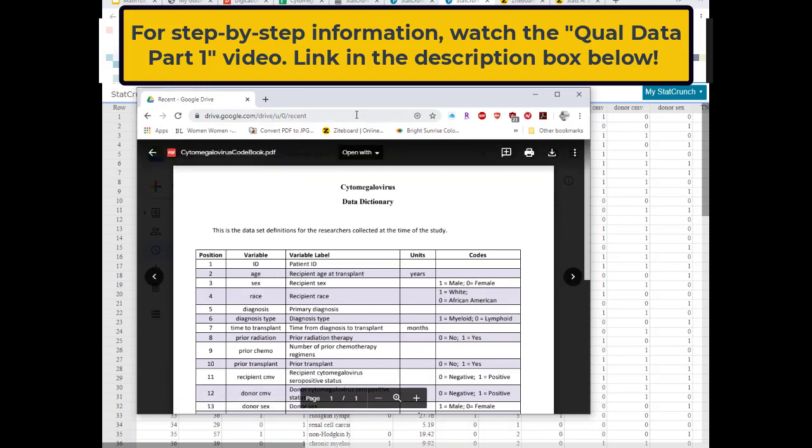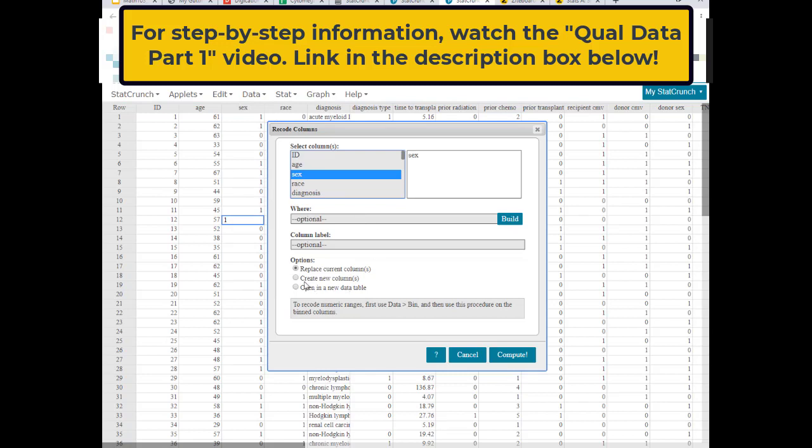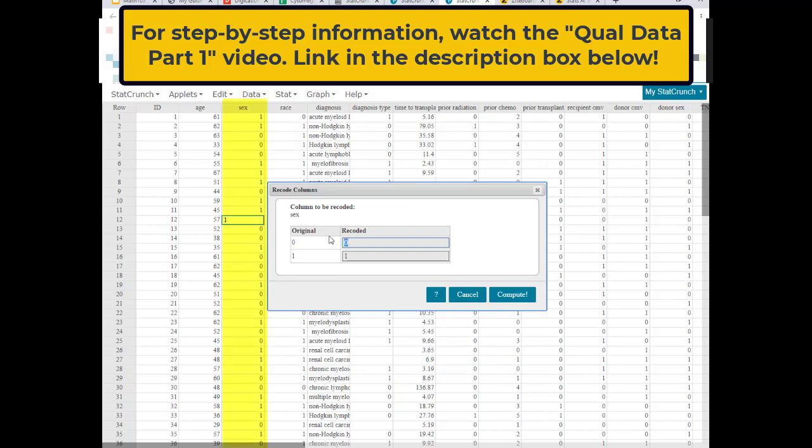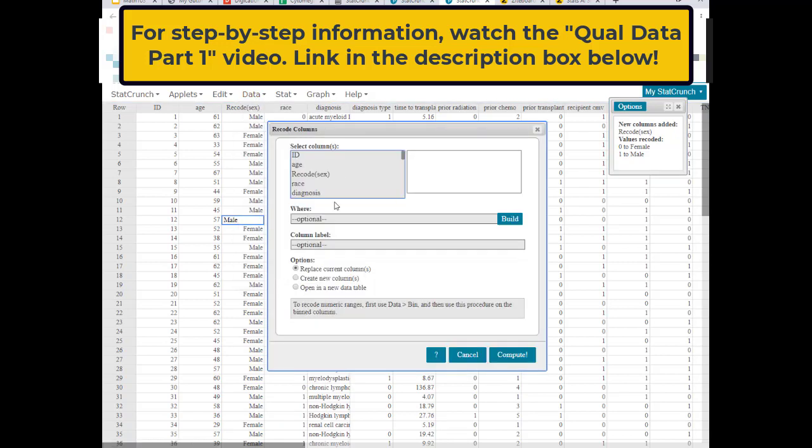0 female, 1 male. So for sex, I'm going to go down to where it says Recode, sex, and I'm going to replace the current column. So instead of this being 1s and 0s, I'm going to make it the words male and female. I'm going to compute, and 0 is female, and 1 is male. I'm going to hit compute, and if you take a look at the sex column, you're going to see everything change. Now I'm going to go to race and do the same thing: data, recode, race. I'm going to have it replaced.